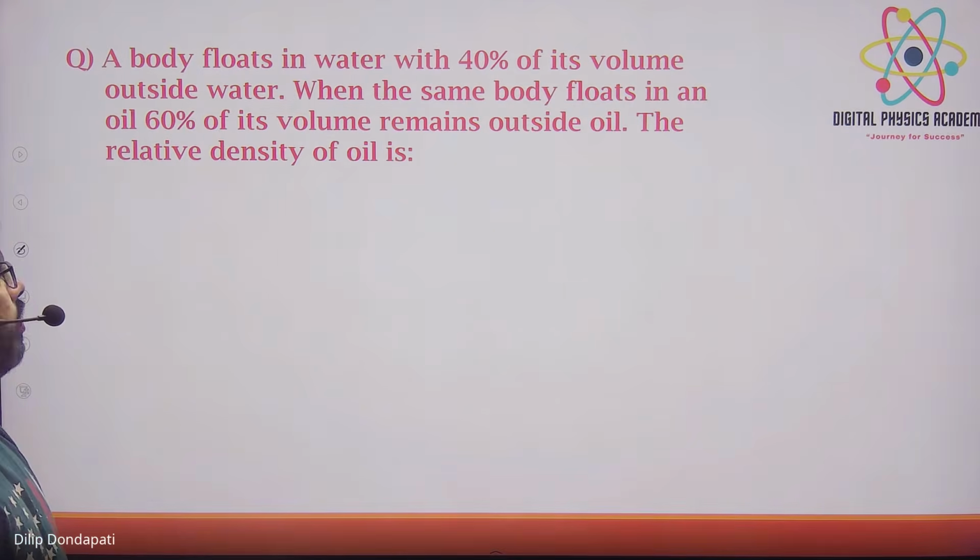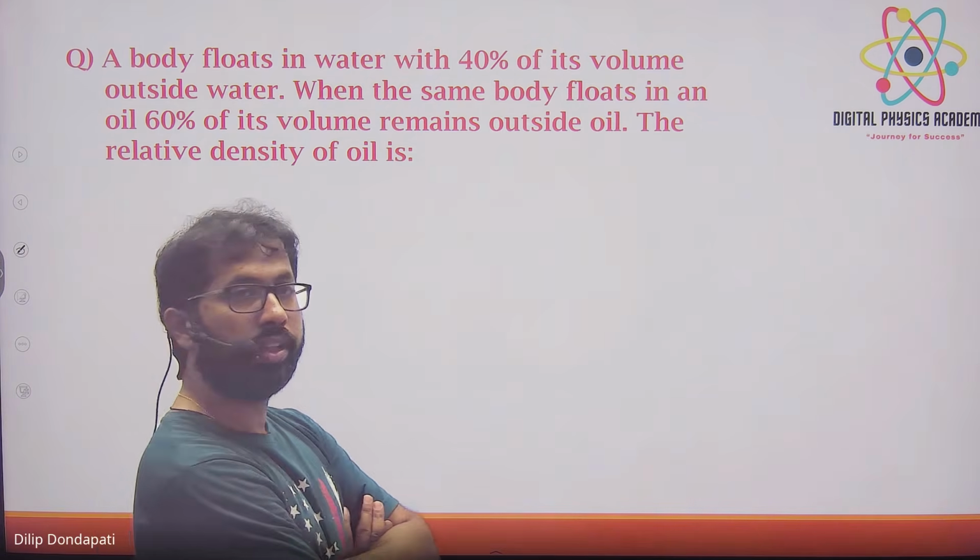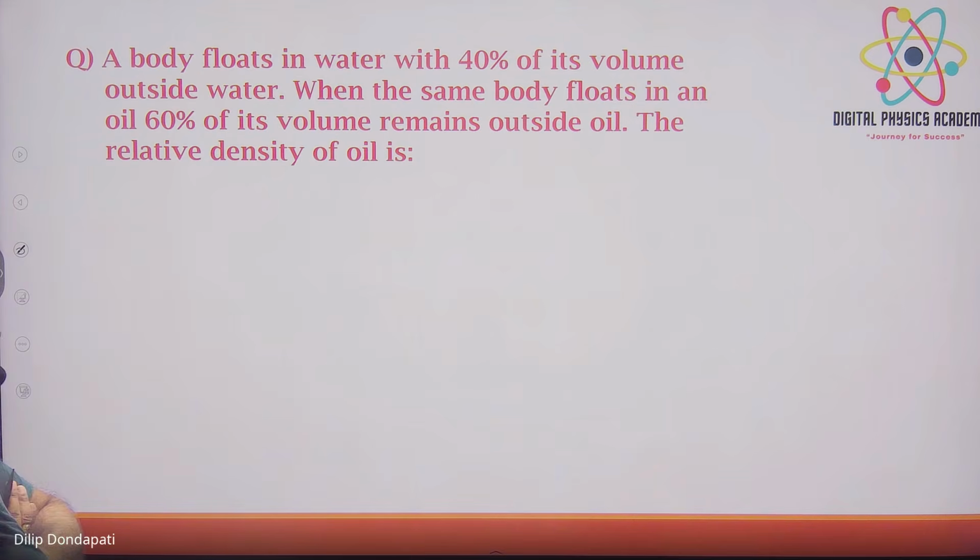The relative density is being asked. The body floats in water with 40% of the volume outside water. When the same body floats in oil, 60% of volume remains outside. Relative density means with respect to water only. Density of oil by density of water is being asked indirectly. So first it was put in water, then in oil. Two equations will fit. Solve and get the answer.